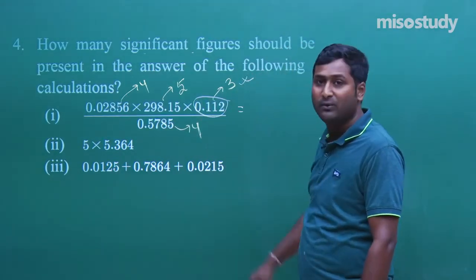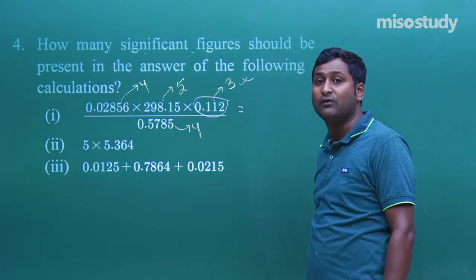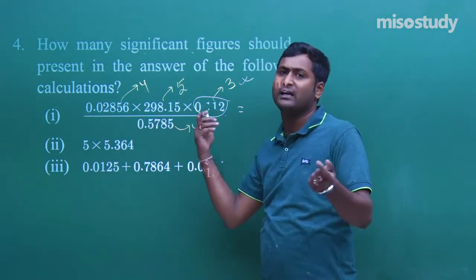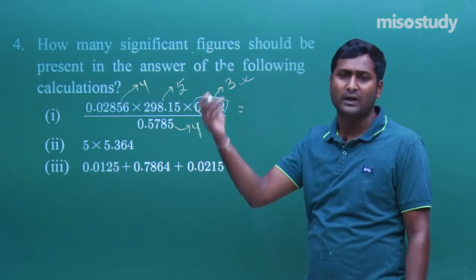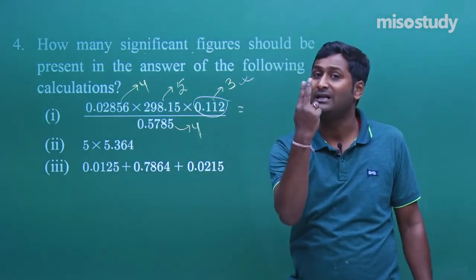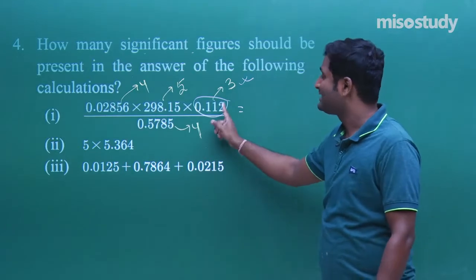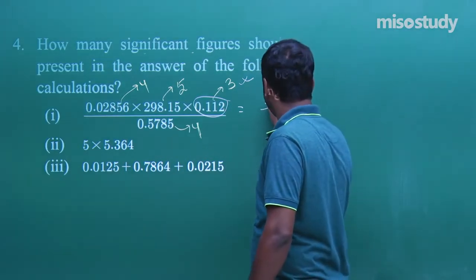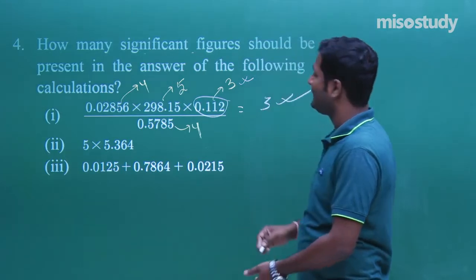So, it will influence the number of significant figures of the answer. After multiplying, if we get a value like 4.4990 or 5.880, we have to take only 3 because this is the least one. So, in this case, the number of significant figures is 3.